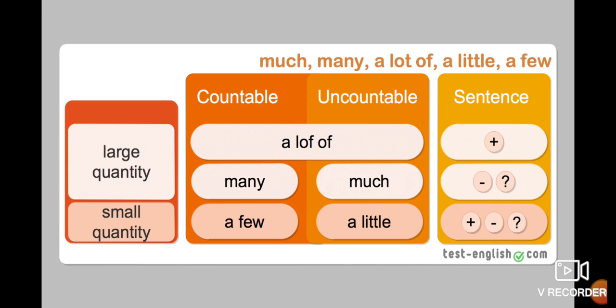Then you have a small quantity, where you use a few and a little. A few you use with countable nouns, and you can use it in affirmative, negative, and interrogative sentences. And a little you can use in affirmative, negative, and also interrogative sentences too. So I think this one is better for understanding the use of the quantifiers. It's like a summary, and it's better to understand in that form.